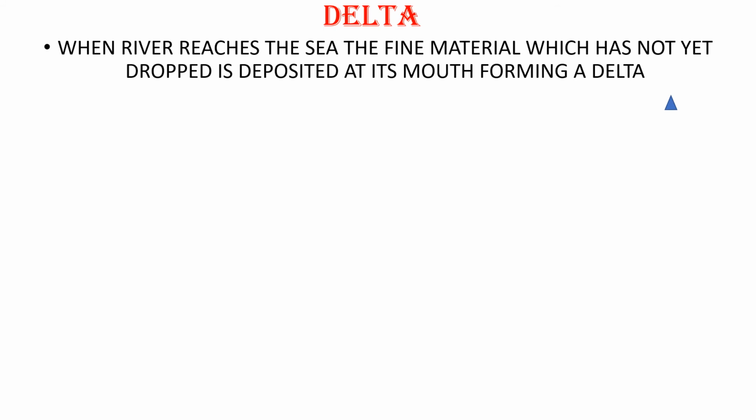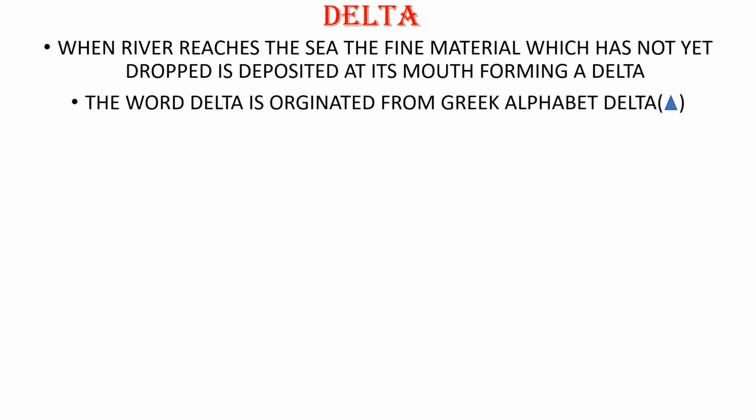Now the next one that is formed by rivers is a delta. You have been studying even in your 6th class, 7th class, 8th class about deltas. When a river reaches the sea, the fine material which has not yet been deposited at its mouth forms a delta. The word delta originated from the Greek alphabet delta, whose symbol is a triangle. And it is called delta because a delta also forms in the shape of a triangle.